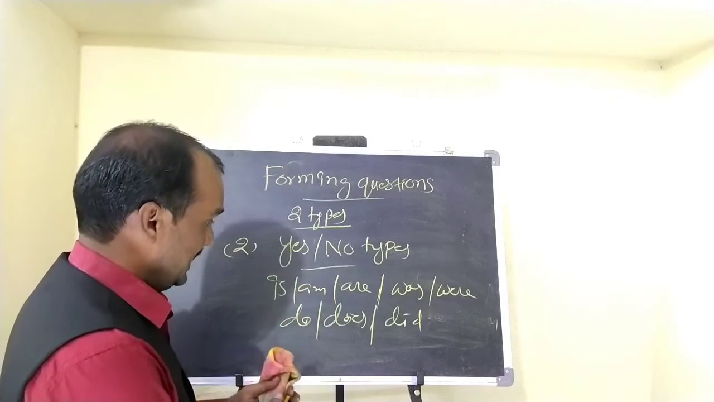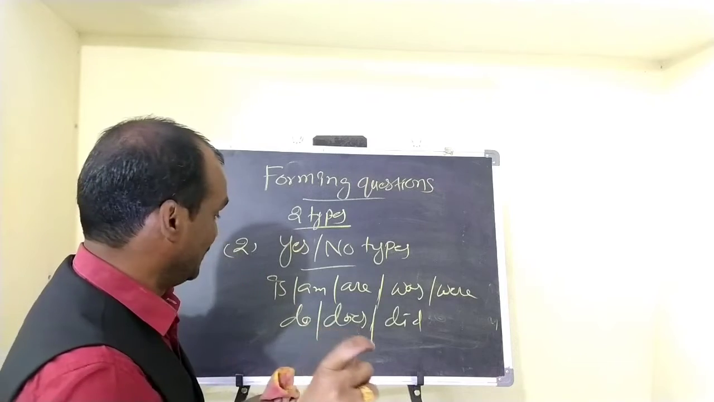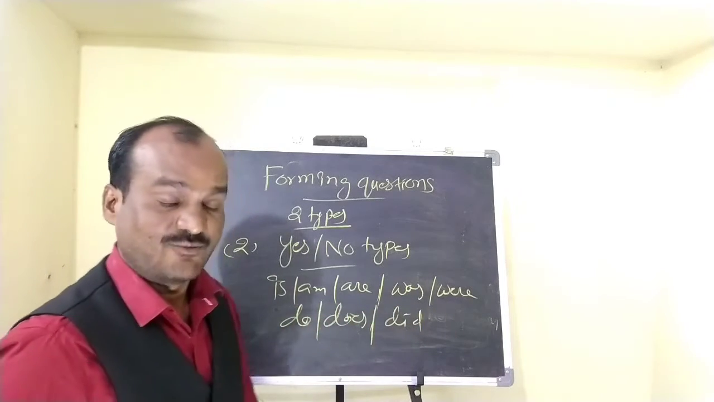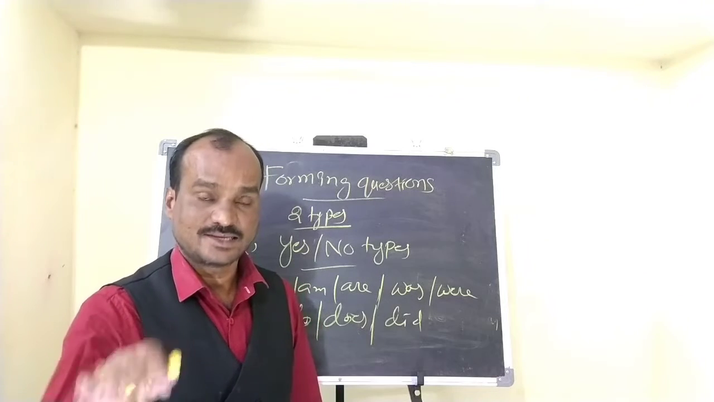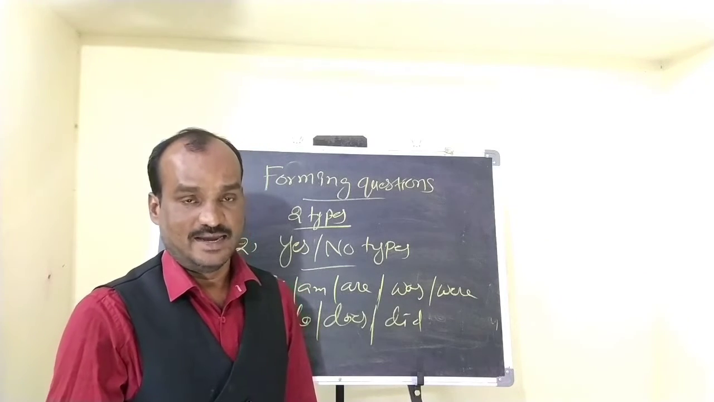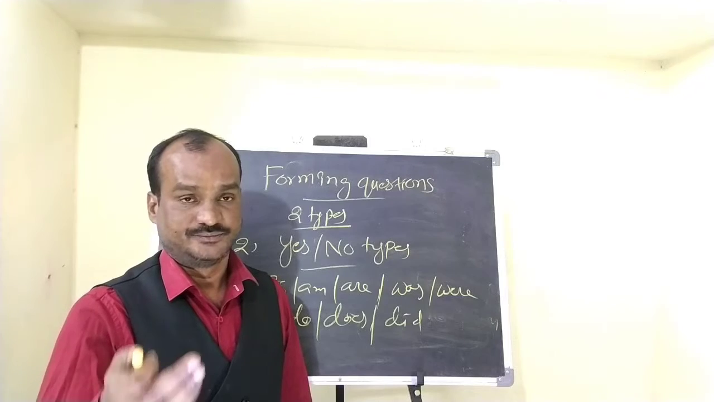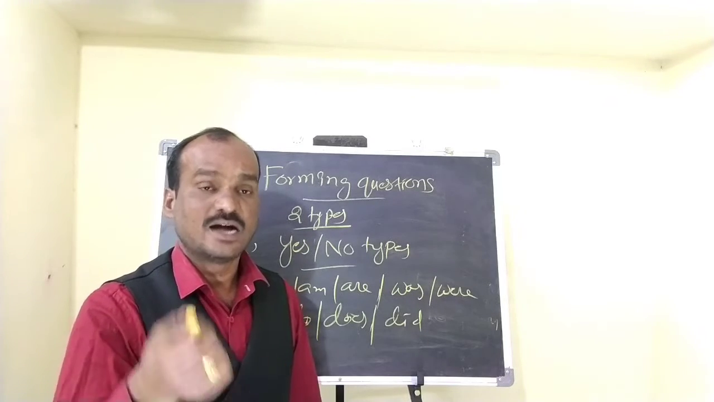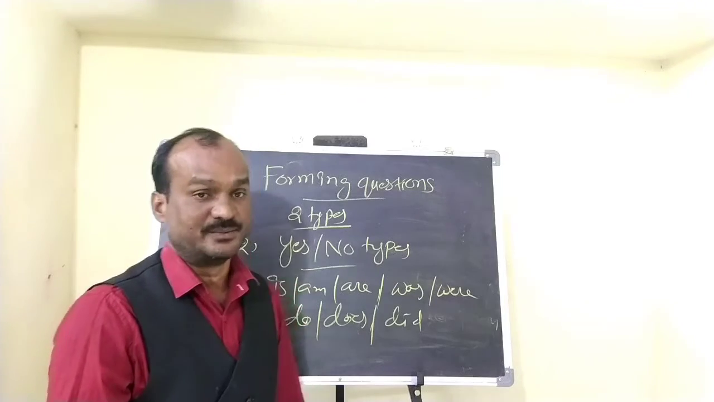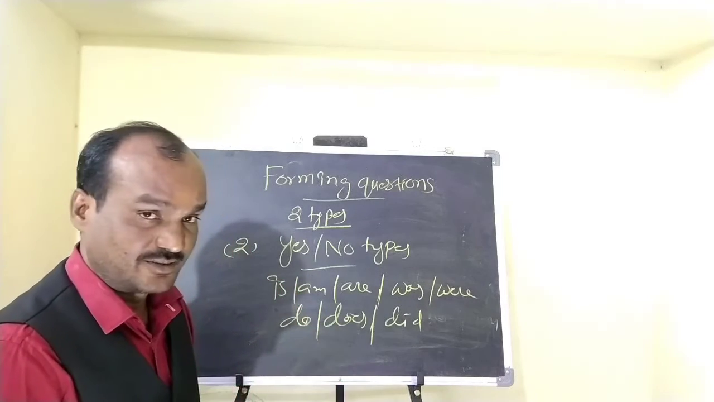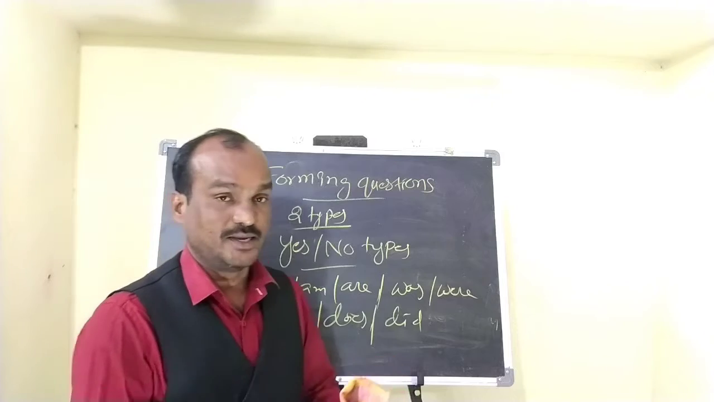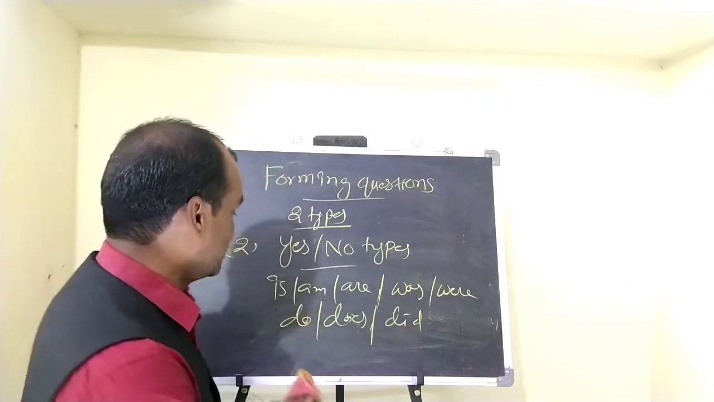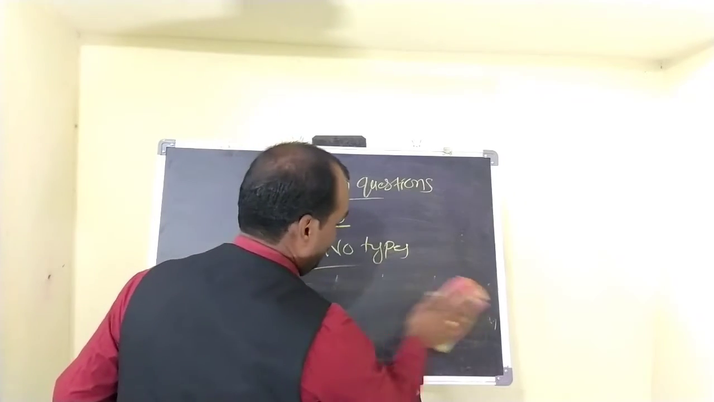I'll tell you one example. Is, am, are, was, were, do, does, did, have, has, had, can, may, might, could, shall, should, will. All these are auxiliary verbs, right? If a question begins with an auxiliary verb, the answer for this question would be yes or no, so this kind of questions are called yes no type questions, right? I'll let you know with an example.